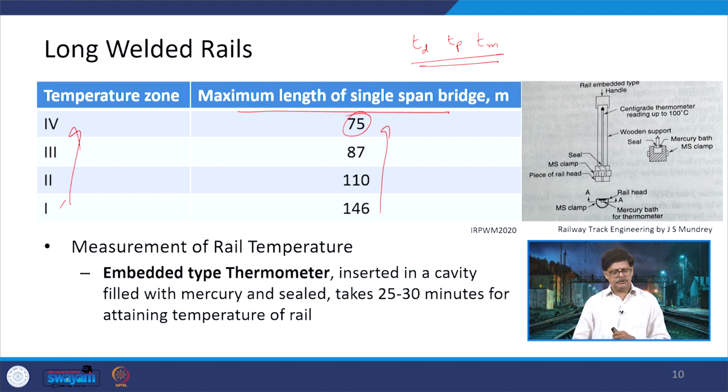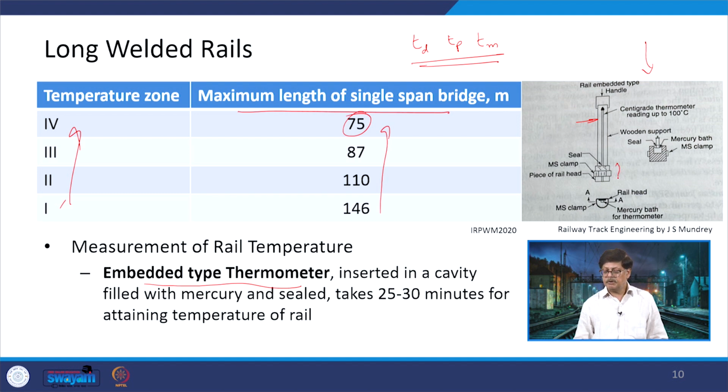Here first of all we are talking about how the temperature is measured. There are different ways in which it can be done. The first one is an embedded type thermometer. This embedded type thermometer is shown here on the right hand side. One of the diagrams is depicted, wherein there is a long arm which can read up to 100 degrees centigrade.